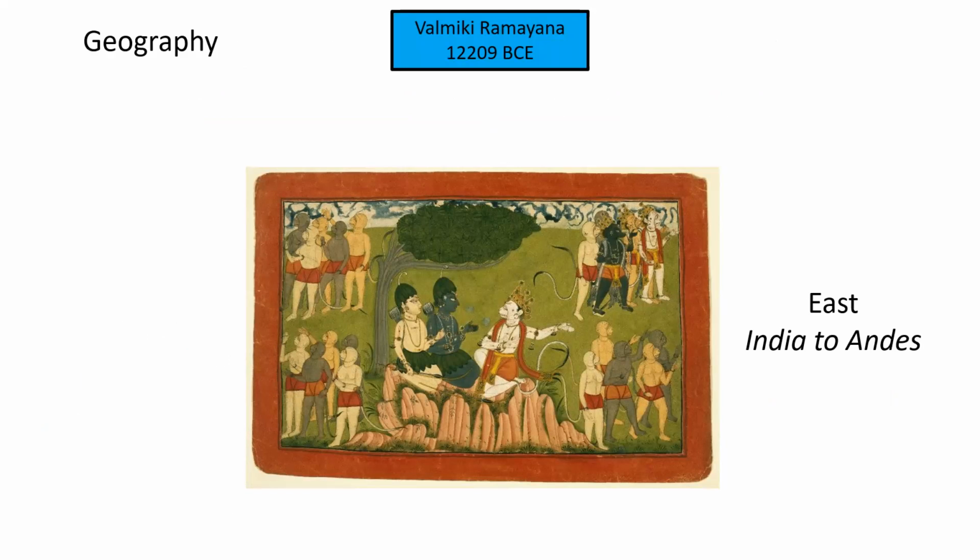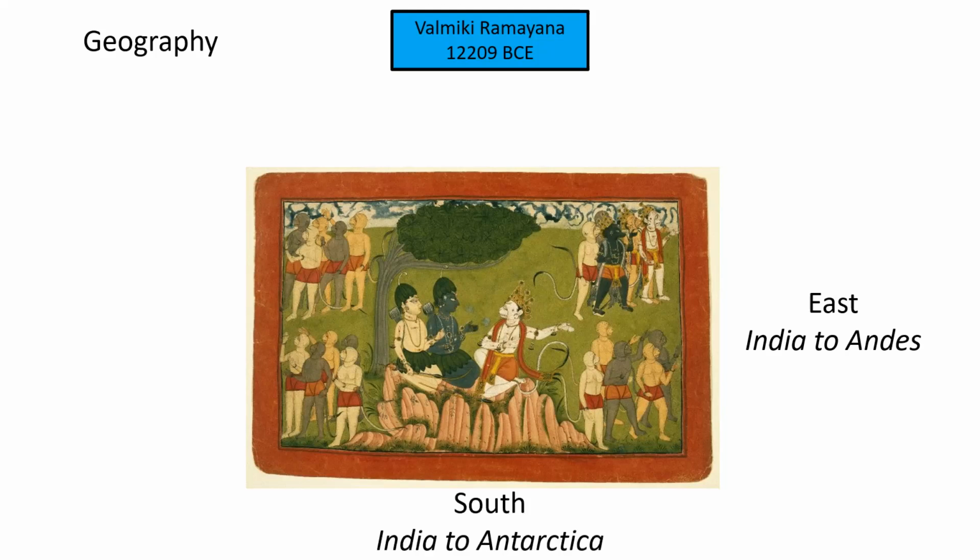In the east direction, beginning with India, he knew the geography all the way to South America, at least the west coast of South America, Peru, Chile, Ecuador, that area, and also he knew about Andes. In fact, he describes that as Udaya Parvata. Okay, so in the east direction, the geography was known until South America.